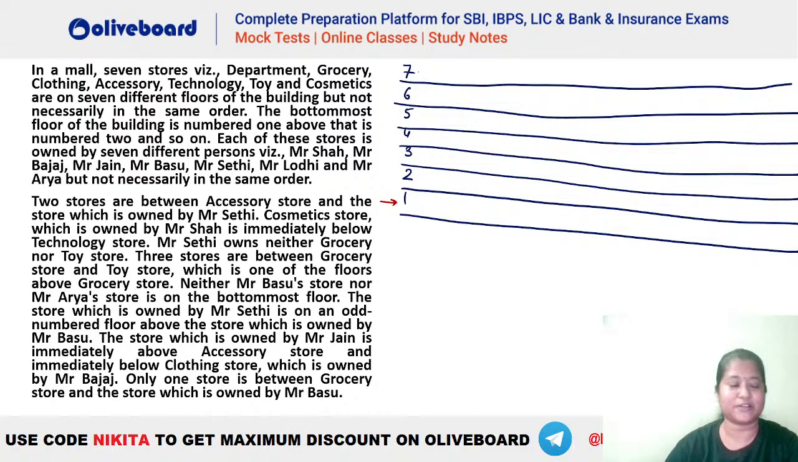Okay, chalo, let's try it out. Okay, let's see how this particular question is to be done. So you can see there are 7 floors in here in a particular mall. They belong to different categories, and also these are with different persons also. Okay, so we have one variable in here.